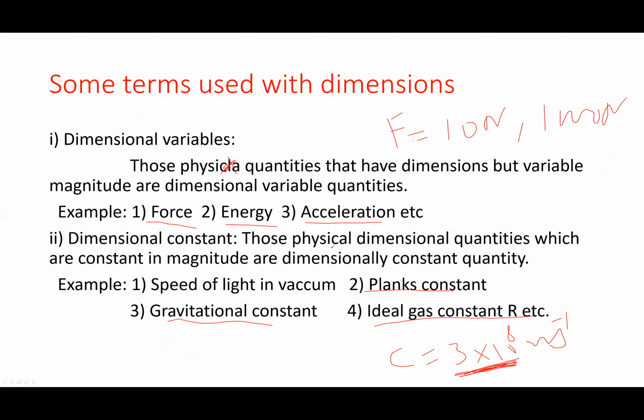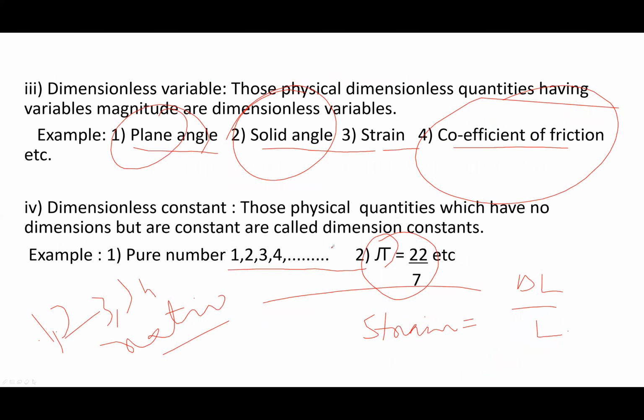A dimensional variable is one whose numerical value can be changed but which has dimension. A dimensional constant is one whose numerical value remains constant but which has dimension. Dimensionless variables are those whose numerical value, or magnitude, changes, but which don't have dimension.